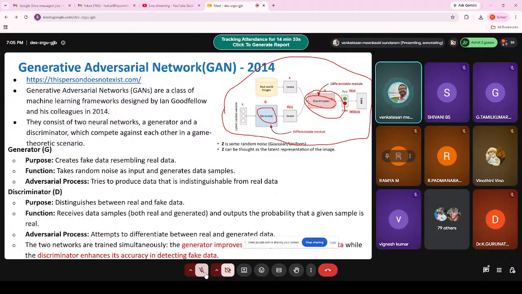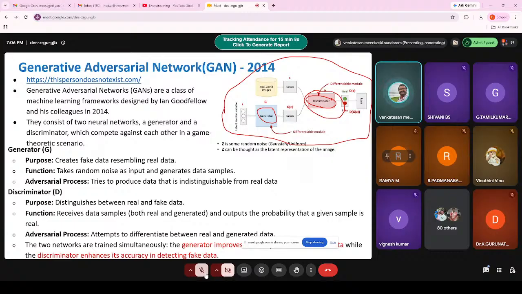These GAN models are used to generate images or text. You would have studied fake news detection: there are news items and you want to detect whether each is fake or not. It's not only fake news, you can also talk about fake images. So for these two purposes, to detect fake news and to detect fake images, you may use this. It will help you.